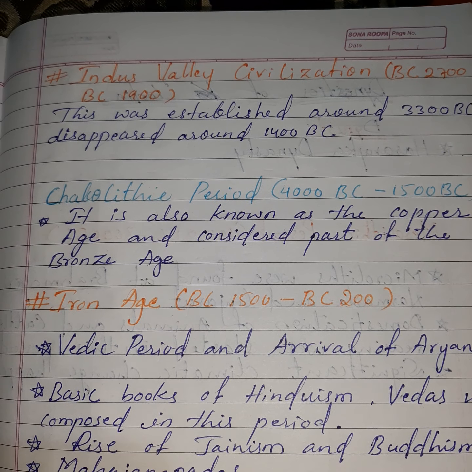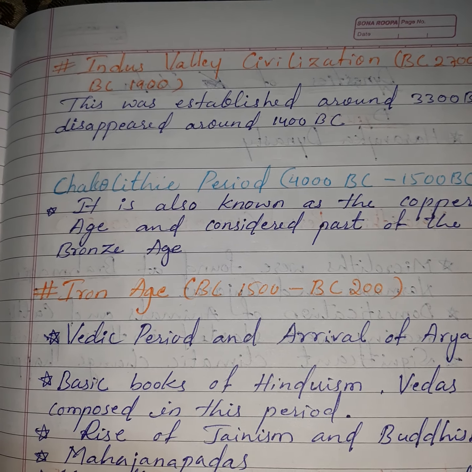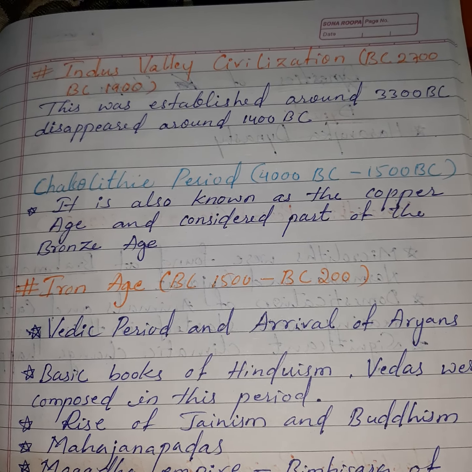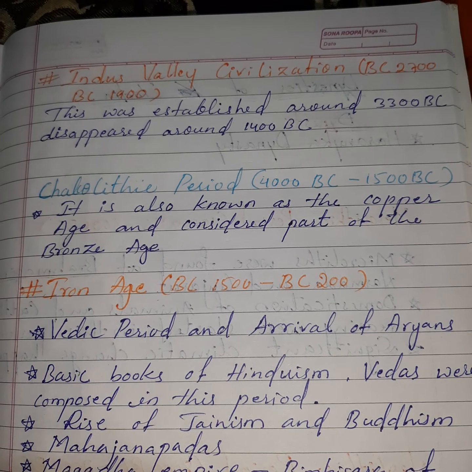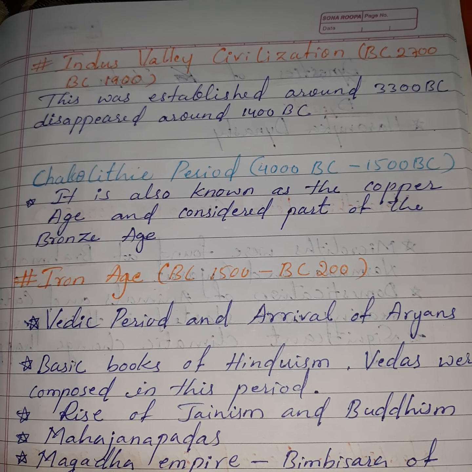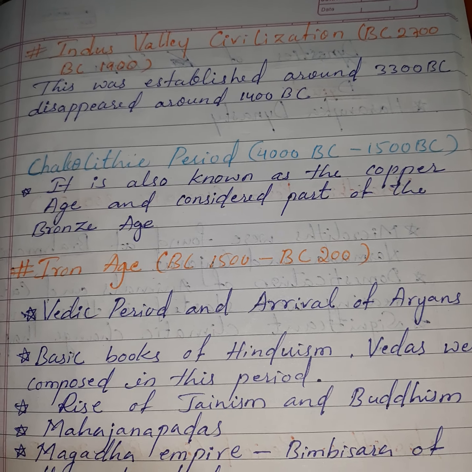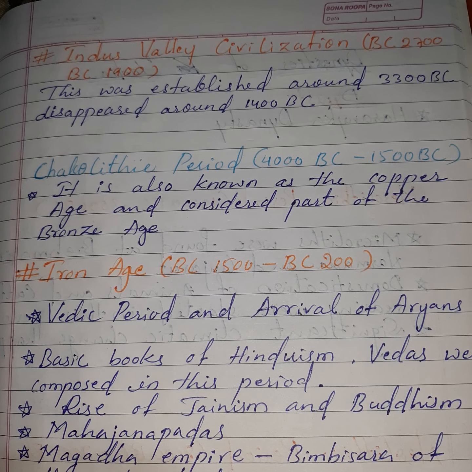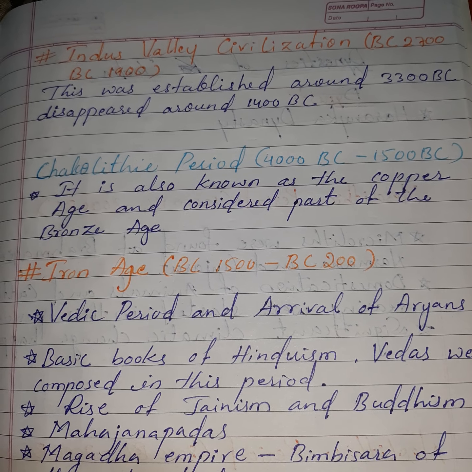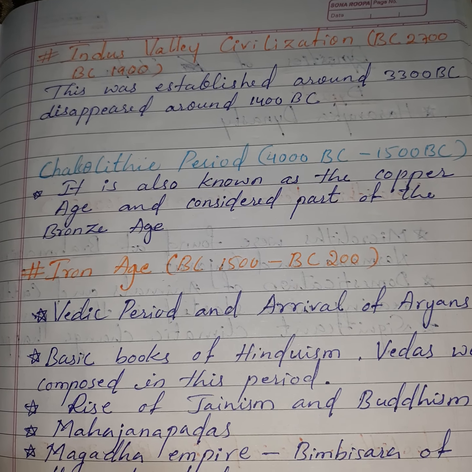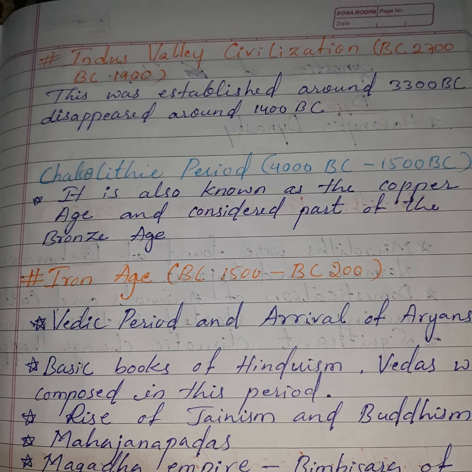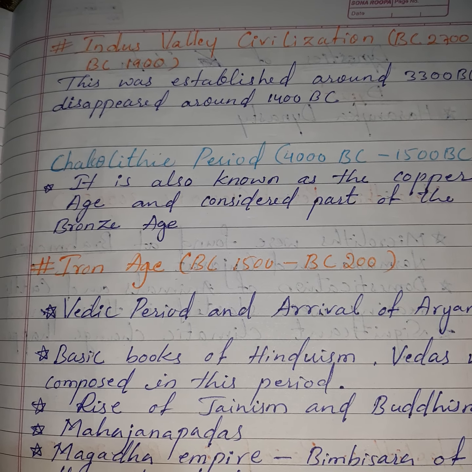After Neolithic period, we can see Indus Valley civilization from 2700 BC to 1900 BC. This was established around 3300 BC and disappeared around 1400 BC.